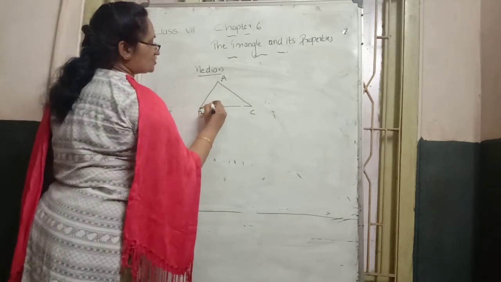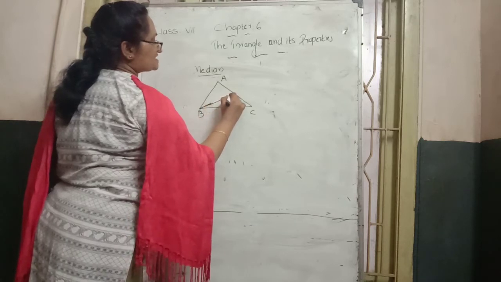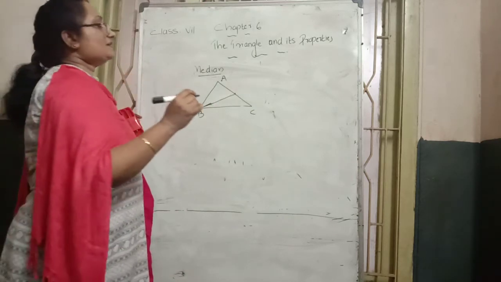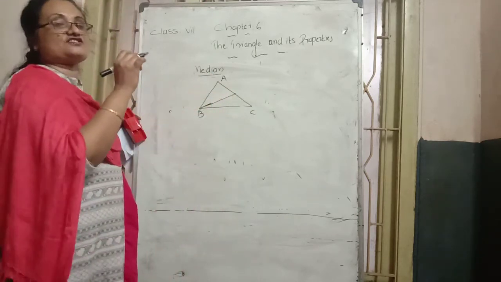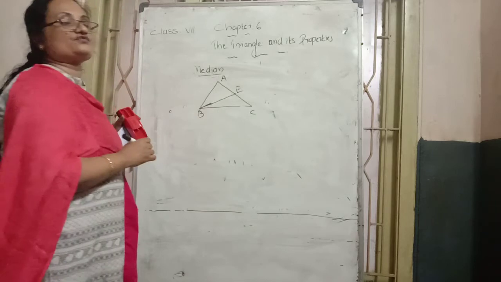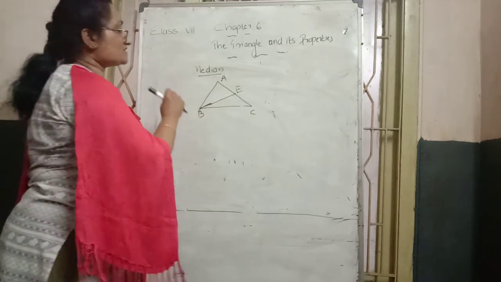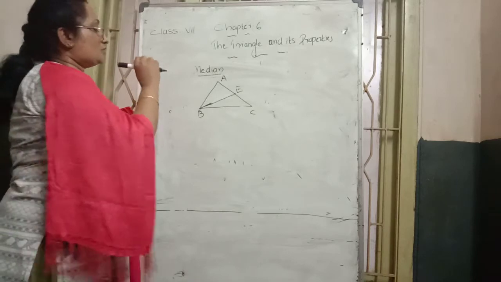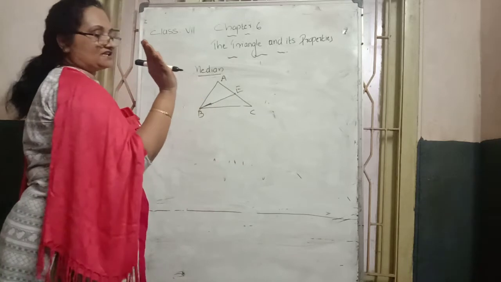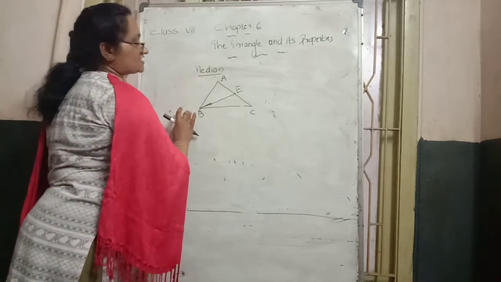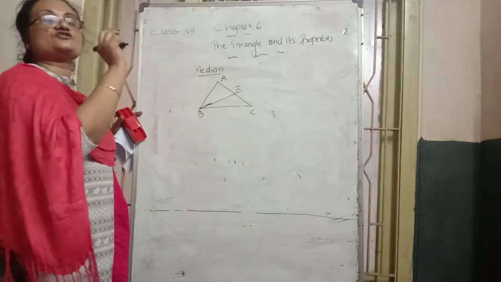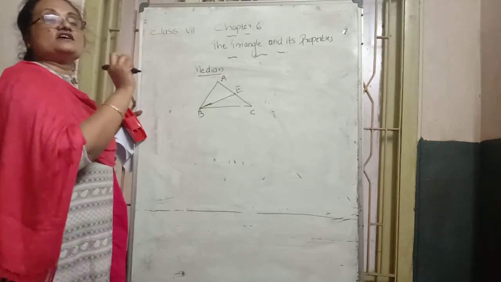From vertex B, draw a line to the opposite side AC, touching the exact middle of that side. Then we can say BE is the median of the triangle. Median means a line drawn from one vertex through the opposite side of the triangle, to the middle of the opposite side.